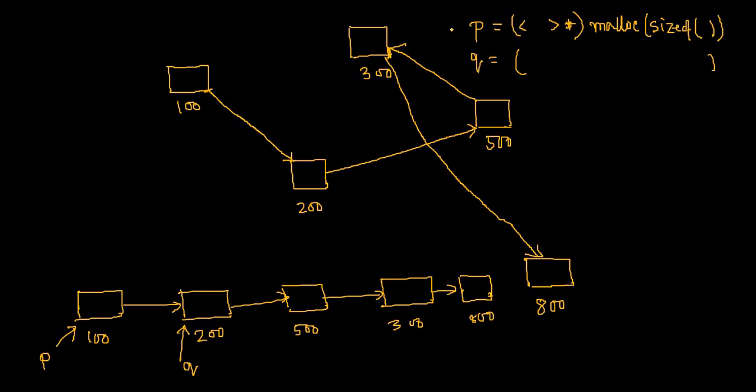So P and Q are basically holding these two boxes. If I assume that P has been executed, as well as the same line for Q, then P will create a box something like this and Q will create a box something like this. And still this link is not created. There are two scattered boxes. Now somehow if I want to connect them logically, then what can I say? That I must store the address of this second box somehow in this first box so that I can jump.